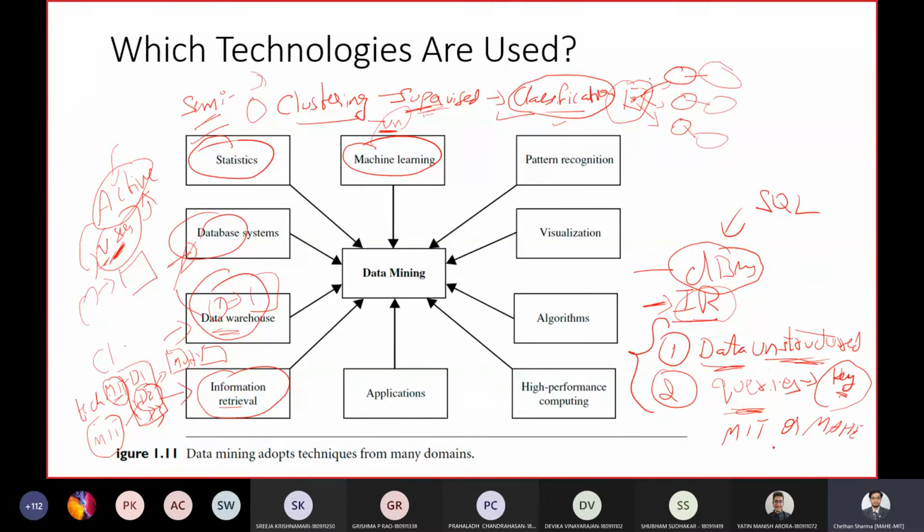If either of these is present, the document is retrieved, for example MIT or MAHE. If both are present in a single document, it is retrieved. So basically, queries are nothing but just keywords in information retrieval, but it can be a complex SQL query in case of DBMS. So these are a few technologies we'll be studying.